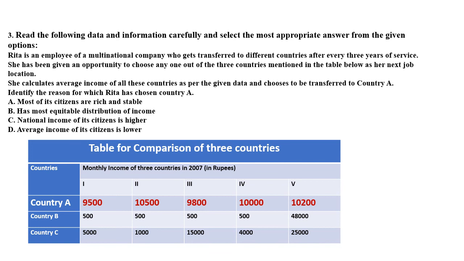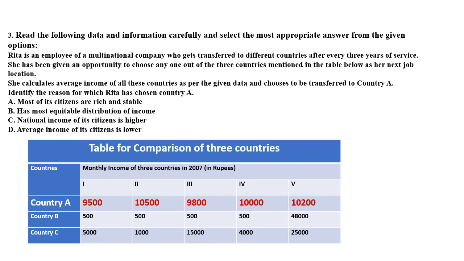See, in country A, you can see that the income of people is 9,500, 10,500, 9,800, 10,000, 10,200. The per capita income of all these people will be 10,000 then. So the income earned by each person is not much different from the per capita income.